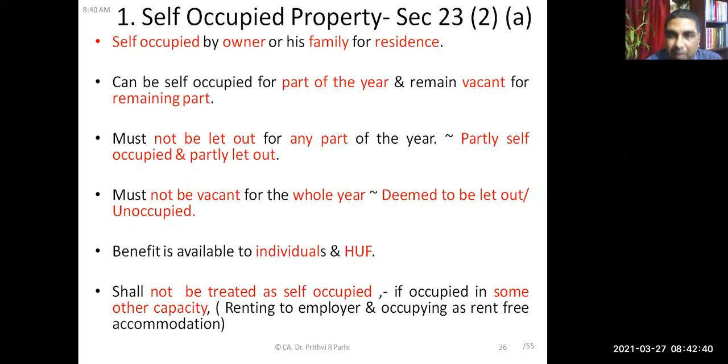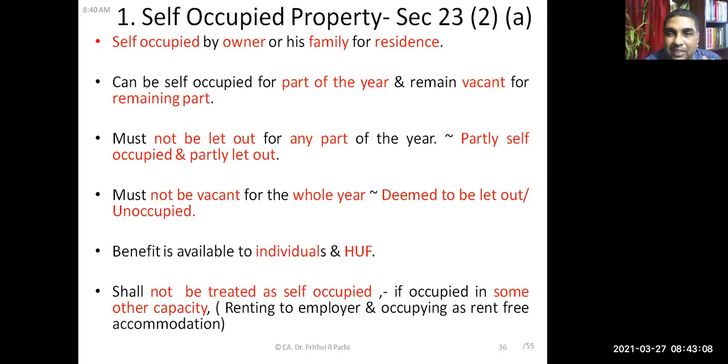Okay, but we also discussed this concept. If the owner is occupying the house property in some other capacity, that is not in the capacity of the owner, then also house property will not be treated as a self-occupied house property. Example I had given you, that let us say owner of the house has given the house on rent to one employer, and employer has again allotted that house to the owner as a rent-free accommodation.